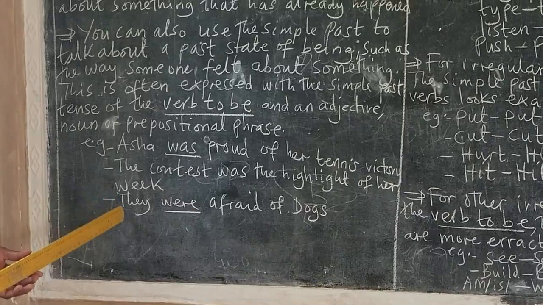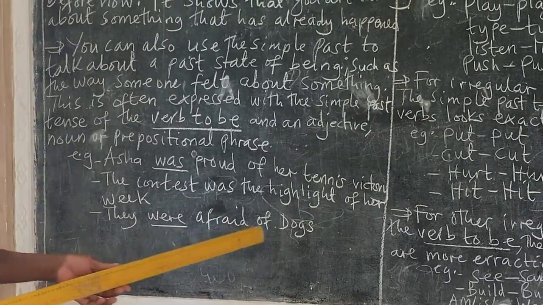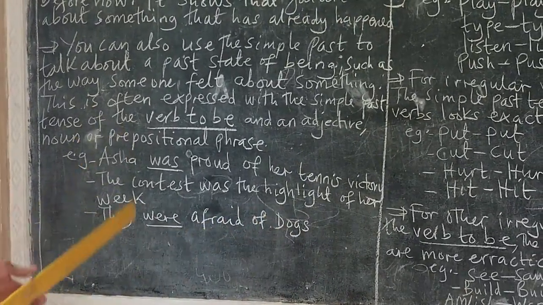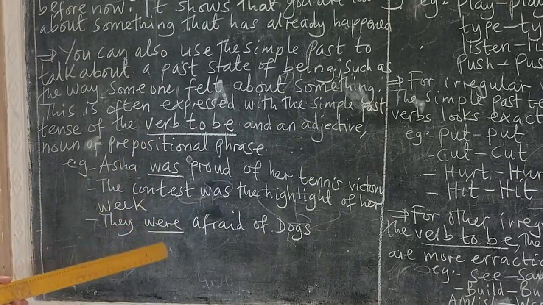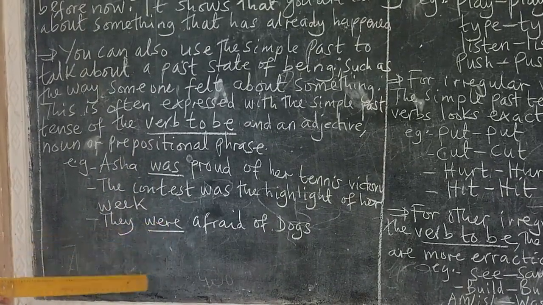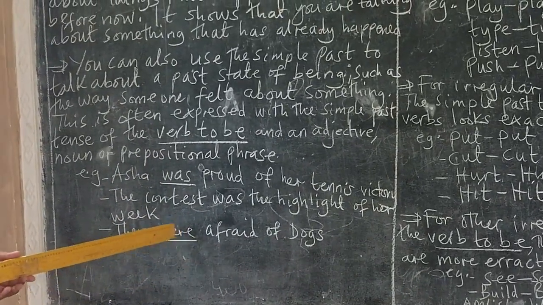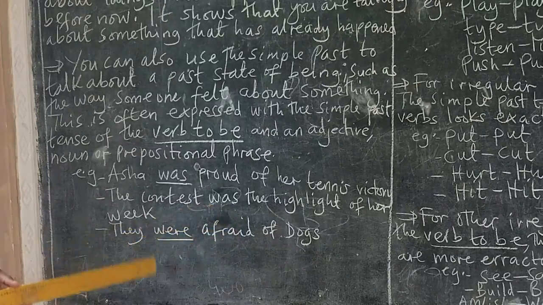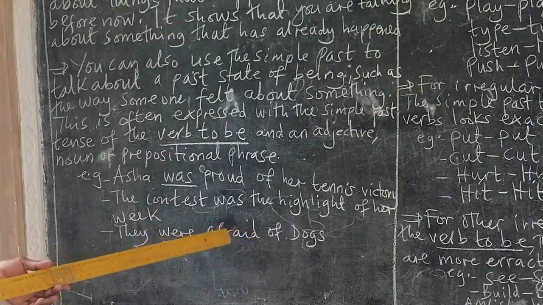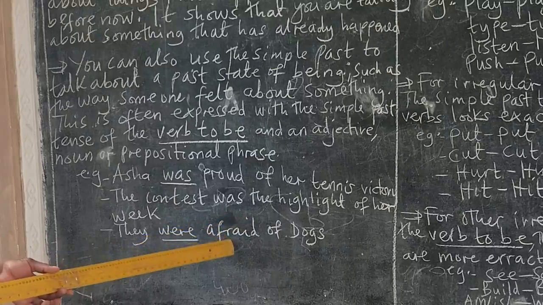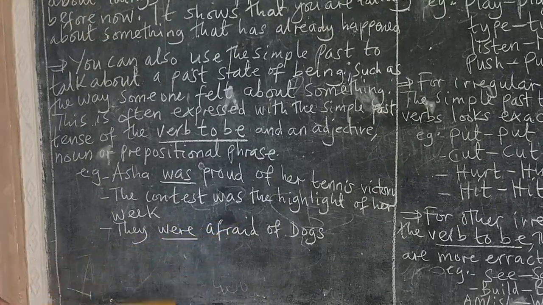Then we have a sentence, they were afraid of dogs. Here we have another form of a verb to be, which is were. So here the situation which is being felt here is afraid.